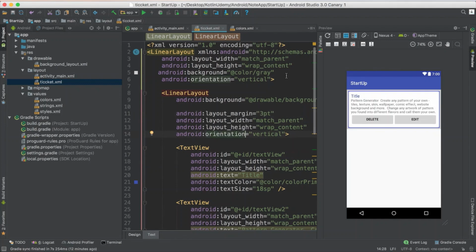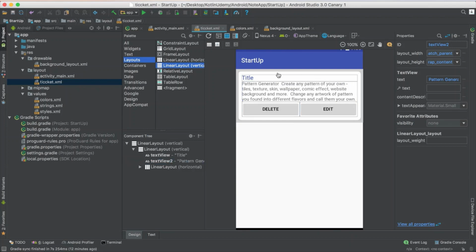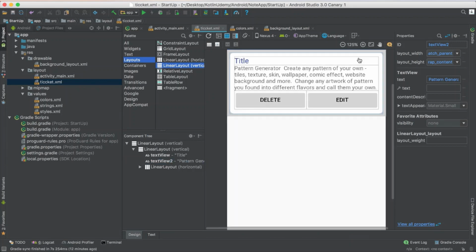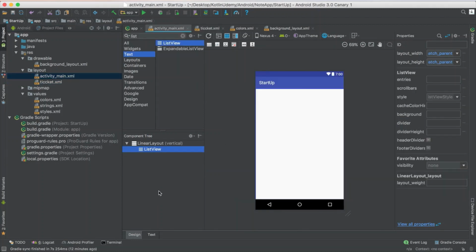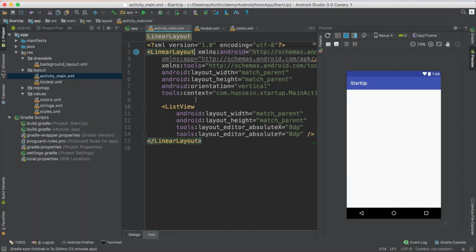So now if you see the gray, we'll take a 3. So the ticket looks nicer. See how much nicer? Look like a ticket. See how you just add a title, description, and 2 buttons at the bottom, and something nice. And you could apply the same thing for this list view, just to make it also use the same pattern.